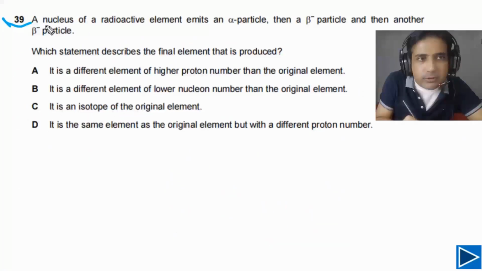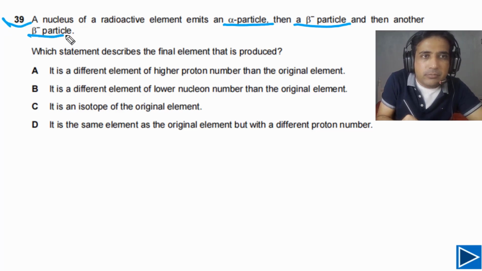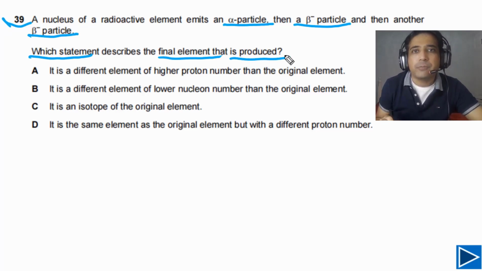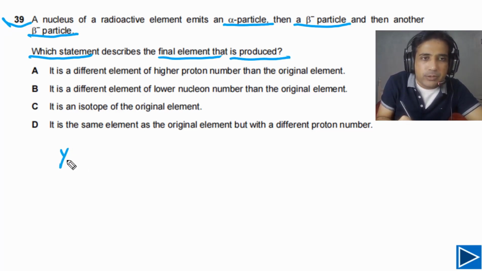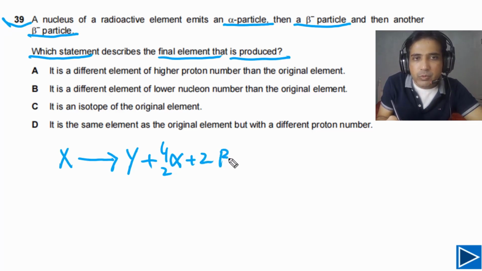For question number 39, it is given to us that a nucleus of a radioactive element emits an alpha particle, then a beta minus particle, then another beta minus particle. Which statement describes the final element that is produced? Imagine that we have nucleus X, and this nucleus X decays into nucleus Y by emitting one alpha particle and by emitting two beta minus particles.